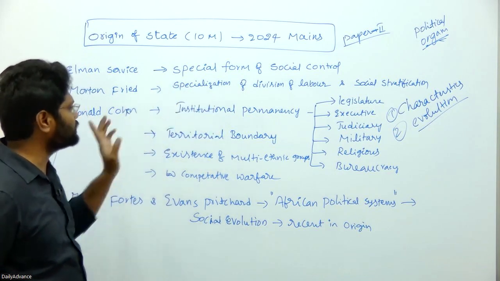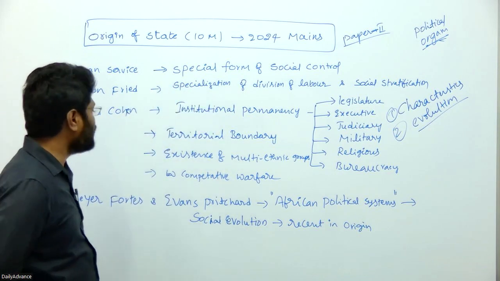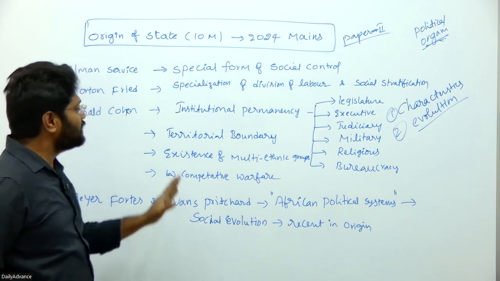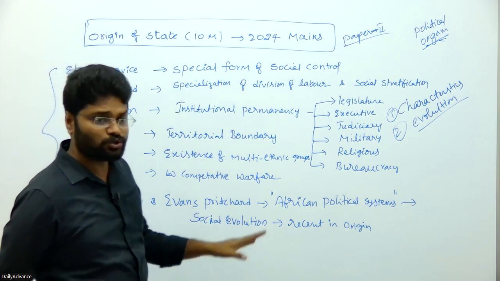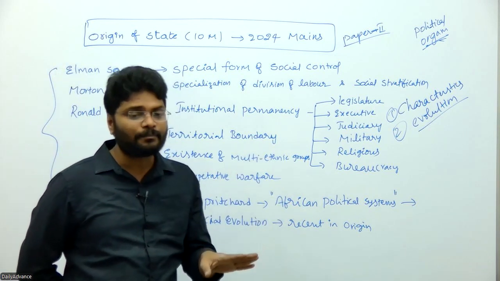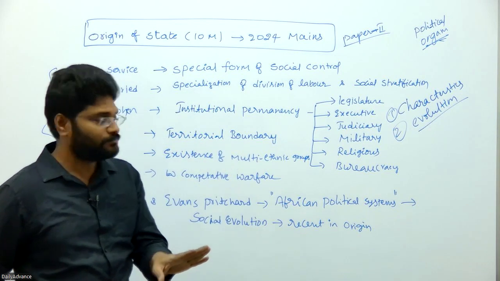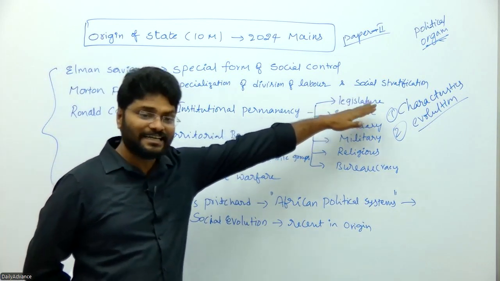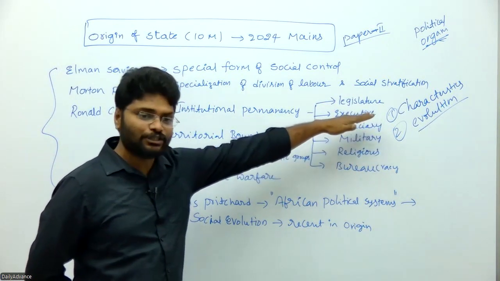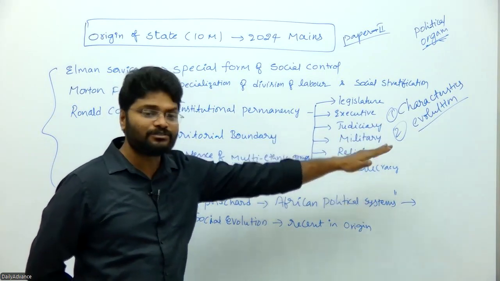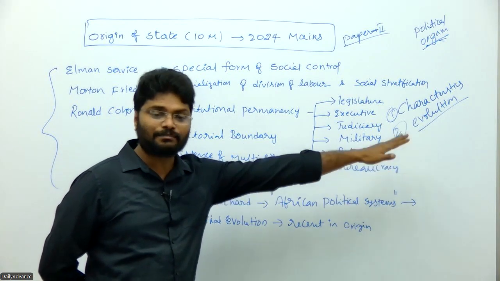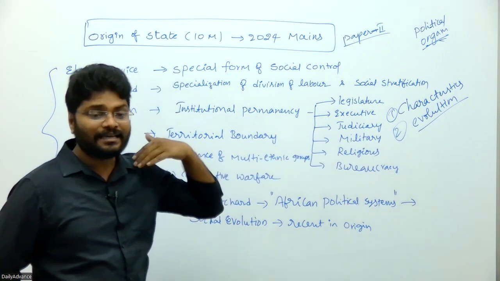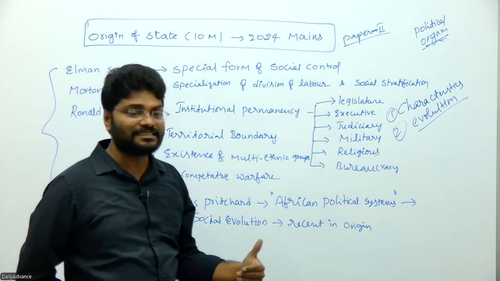And third, Ronald Cohen said institutional permanency: the state must have various institutions, and these institutions are permanent. First, legislative institutions, executive institutions, and judiciary institutions. And military: a military organization must exist in the state because competitive warfare exists among states.